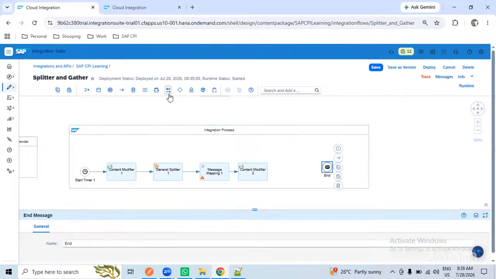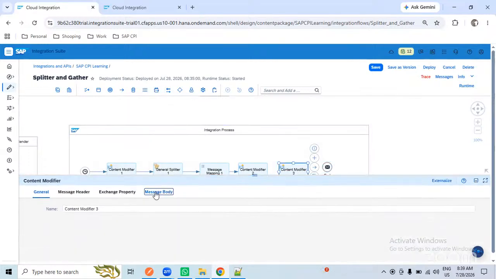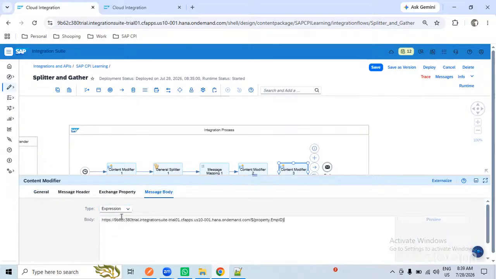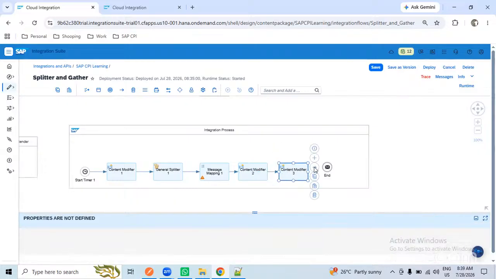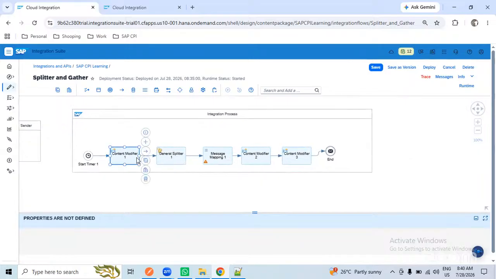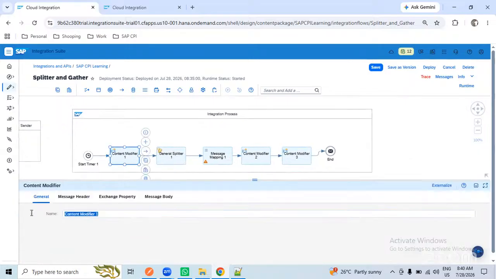In this content modifier, we are using the property, the external calls in the property. Here in the body, I will print the data. So, yeah, employee ID should come at last. Connecting this one and connecting this one. So for you people, I will rename this one. So this is input payload. So I'm getting the payload.